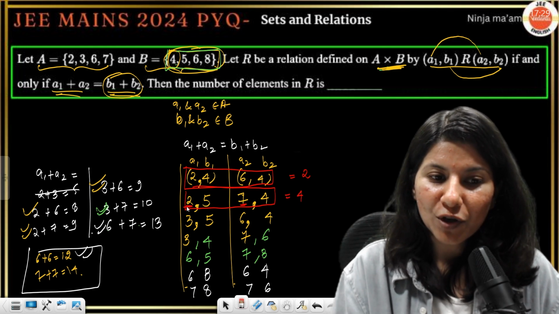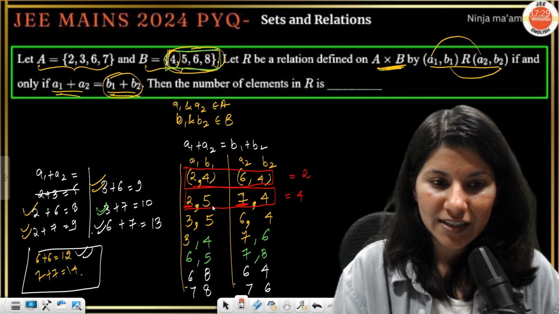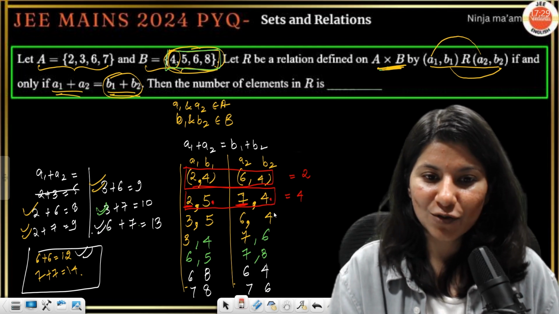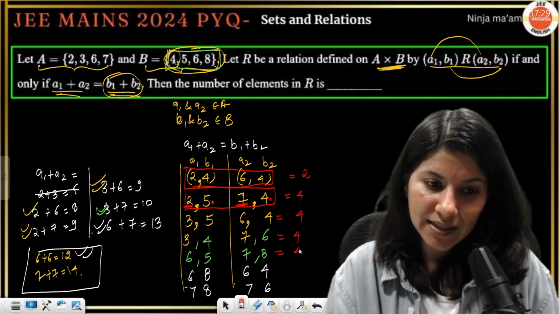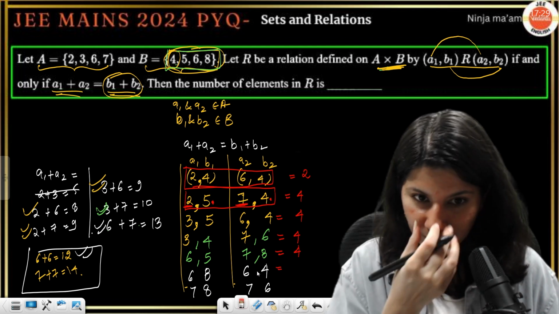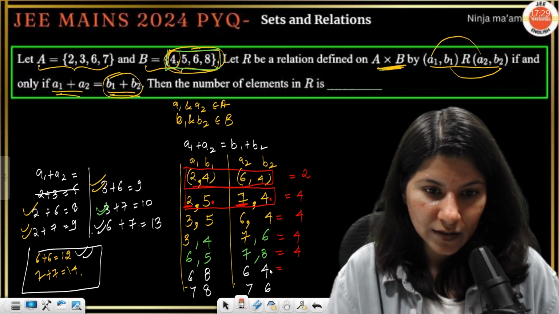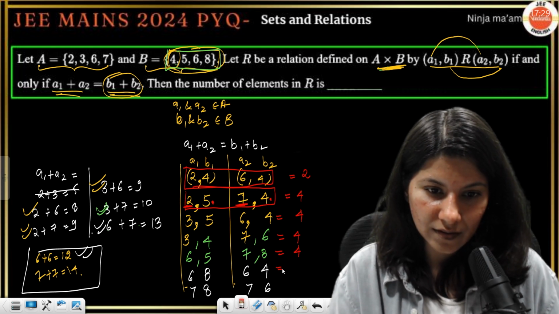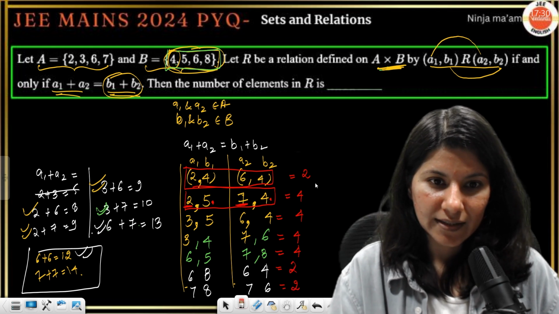Okay. So what I'm trying to do is I am just interchanging this 2 and 7 in first case. Then I'm interchanging 5 and 4 in second case. So 4 ordered pairs. Same goes with this, 4 ordered pairs. Same goes with this, 4 ordered pairs. Same for this, 4. Now in this case only, it is going to be just 6 comma 8 and 6 comma 4. So only 2. And here also it is just 2.